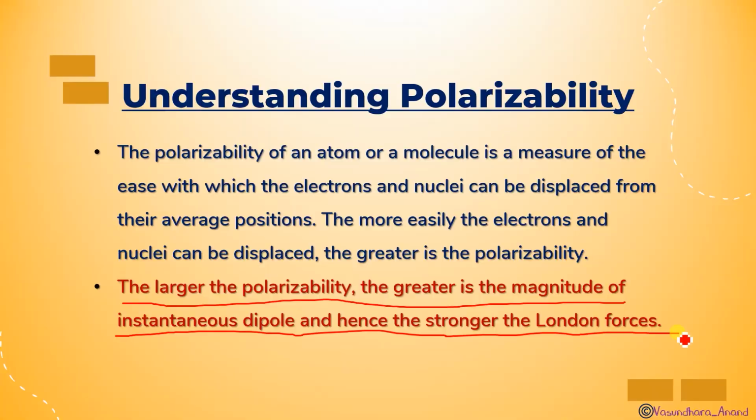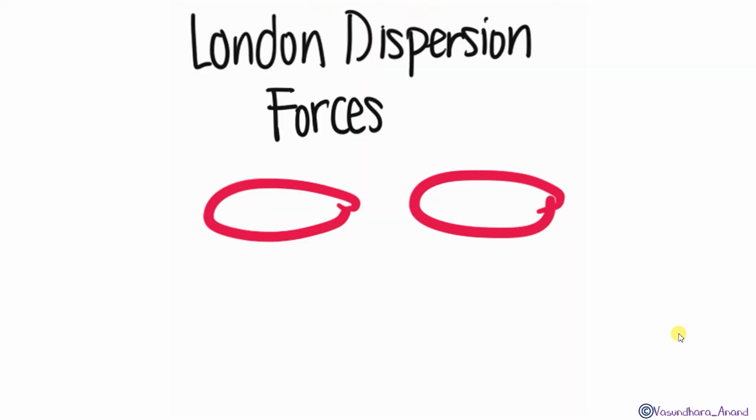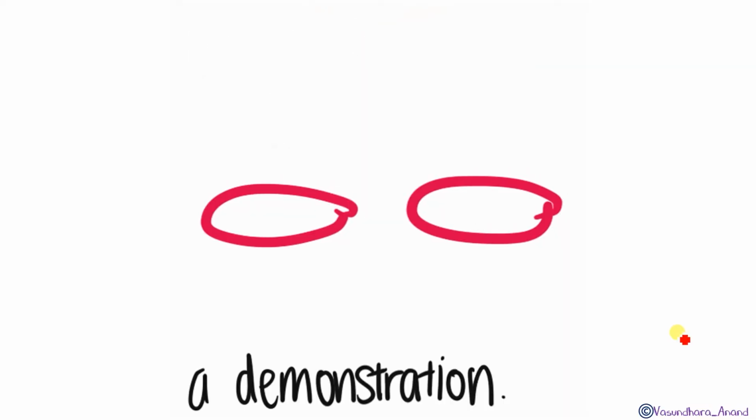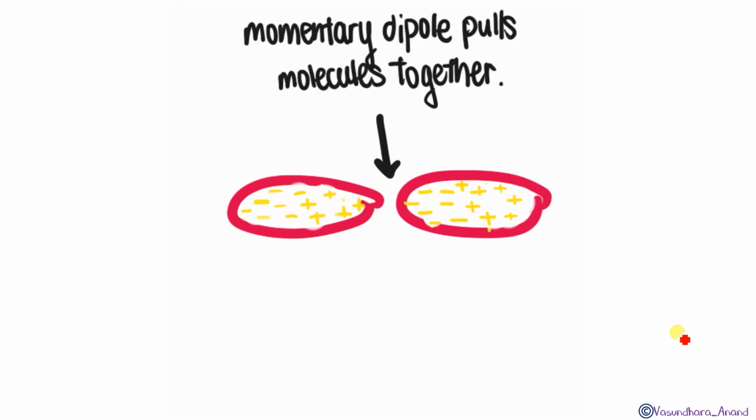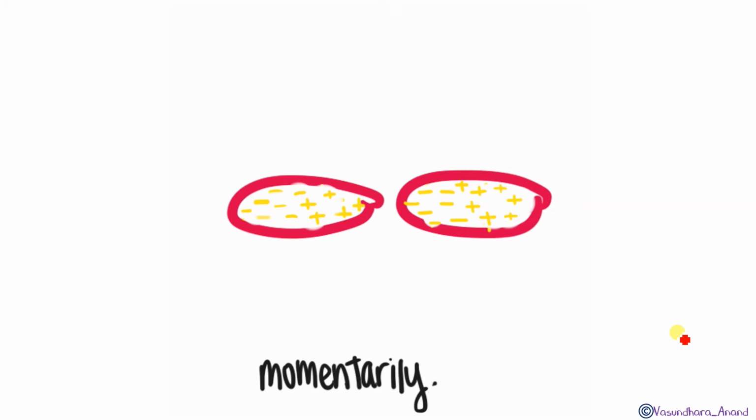Got it? Let's move to the next thing. Look, this is the London dispersion, how it is demonstrated. Non-polar molecules have plus and minus charges all over. At a certain point of time, the charges get to one side. This momentary dipole pulls the molecules together, and momentarily they come close to each other.